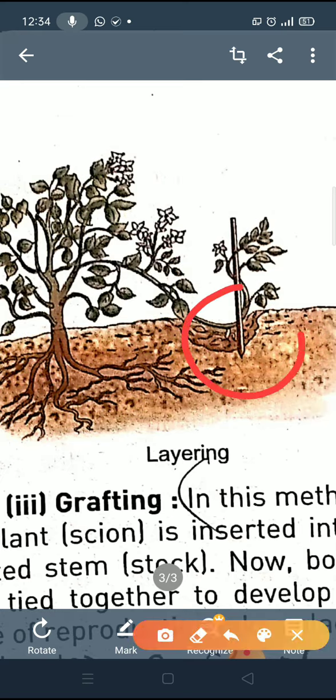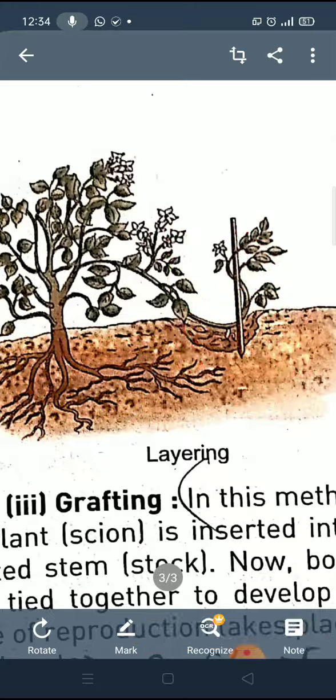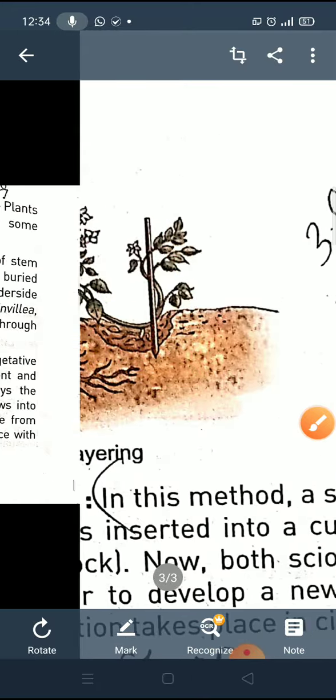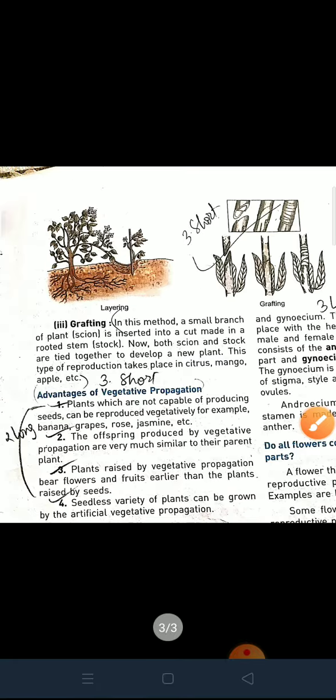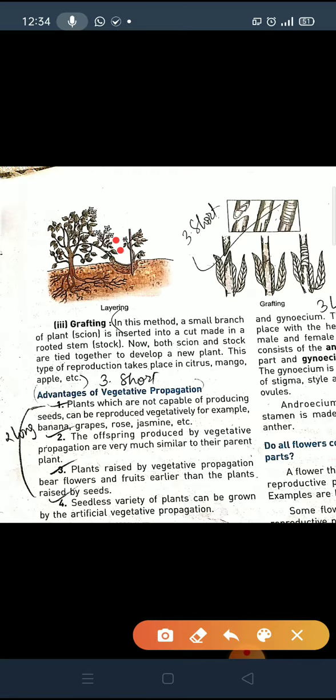When the plant has grown a little, you can detach it from this side, and you can grow that small sapling anywhere. So this is called layering. This full portion is called the layering of the plant. Okay.